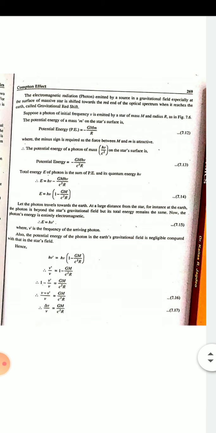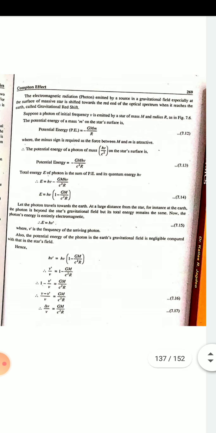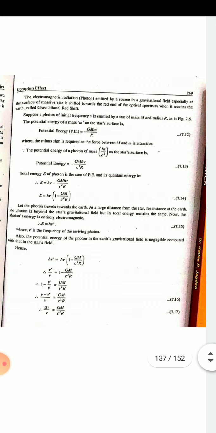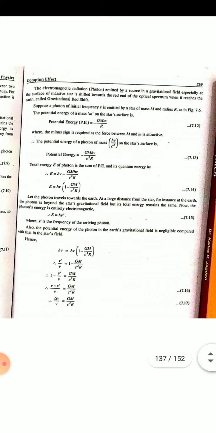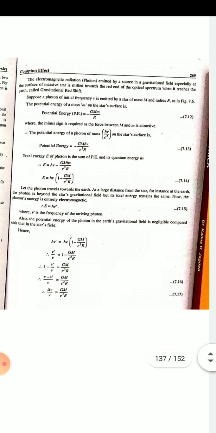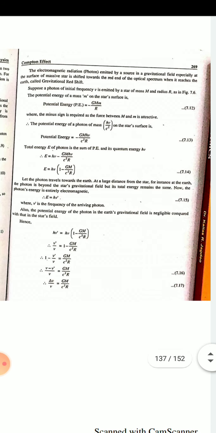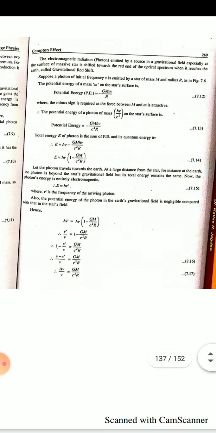Let the photon travel towards the Earth at a large distance from the star. At the Earth the photon is beyond the star's gravitational field, but its total energy remains the same. Now the photon's energy is entirely electromagnetic, E is equal to h nu dash. Also, the potential energy of the photon in the Earth's gravity is negligible compared to that in the star's field.